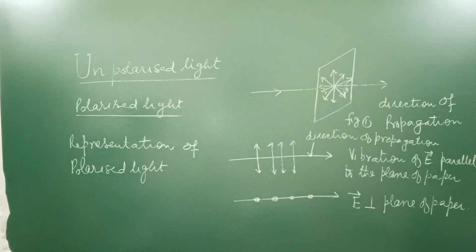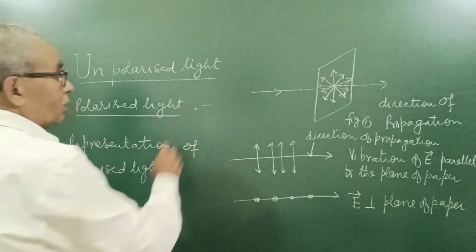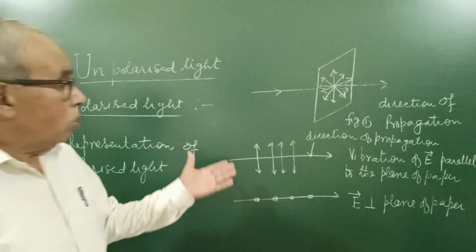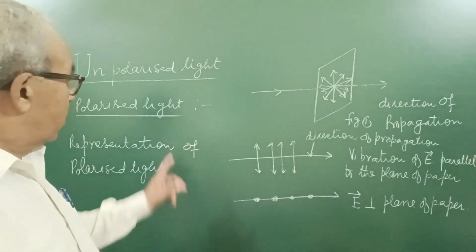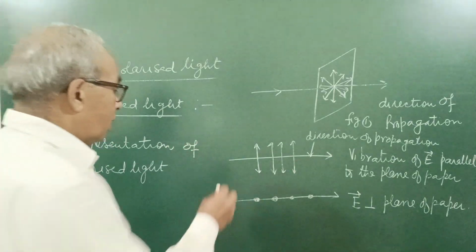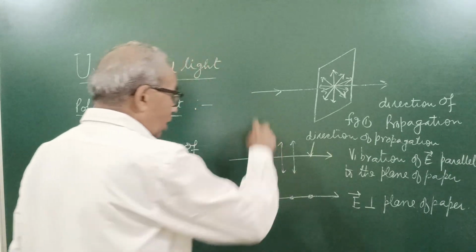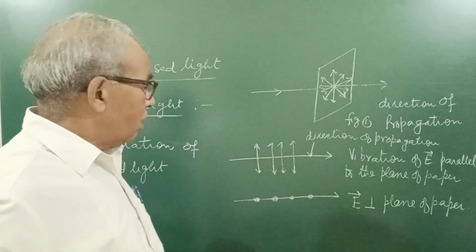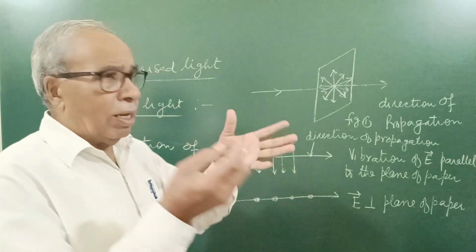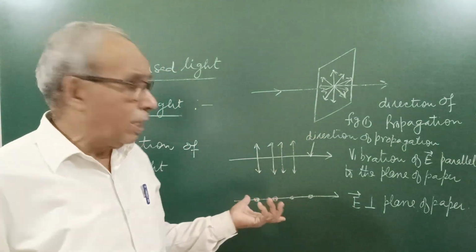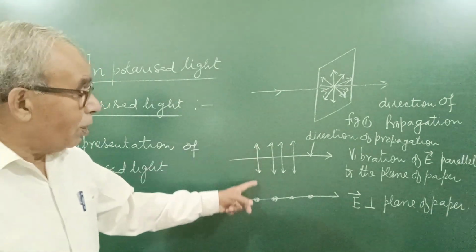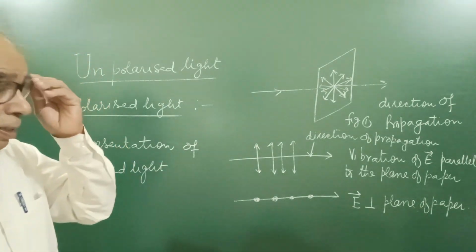Now what is polarized light? The light having vibration only in one direction is called plane polarized light, like this. The direction of propagation is this, and the vibration of the electric field is in this direction. You may wonder why we are not able to see this; it has been noticed practically, and this is the geometrical representation of the electric field.